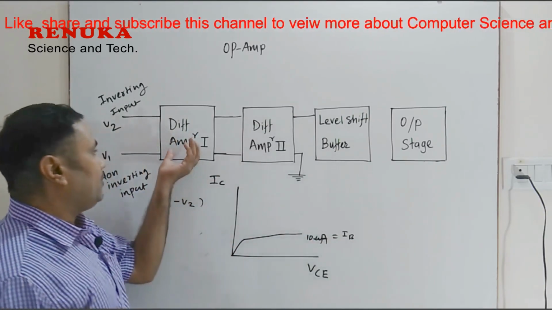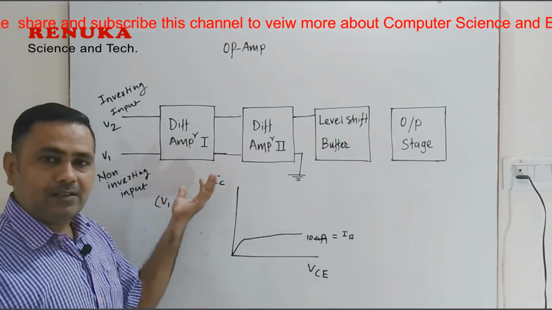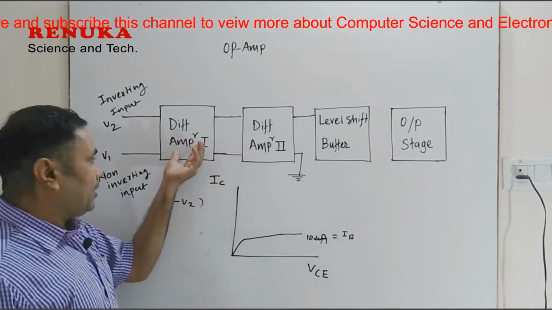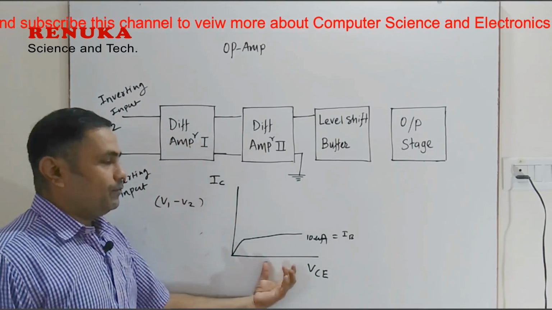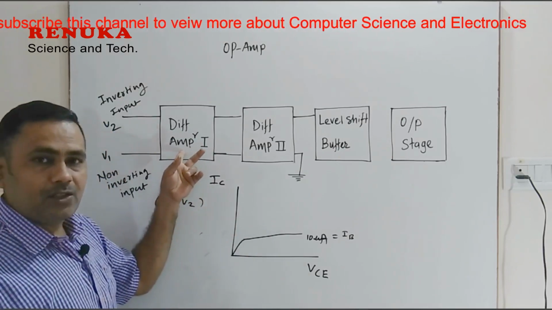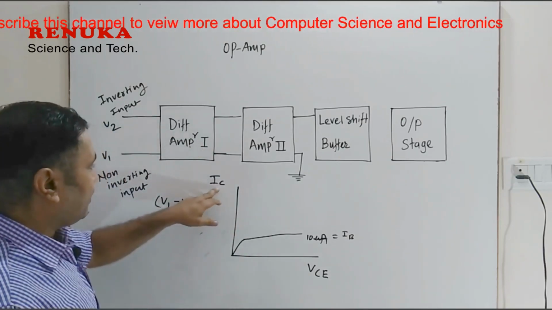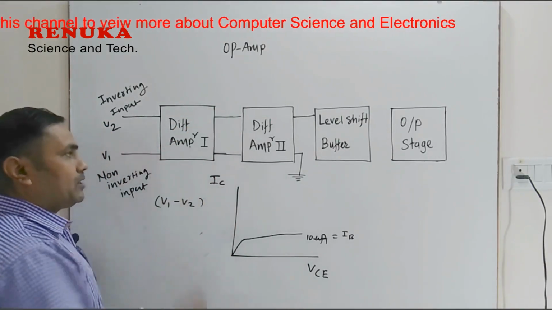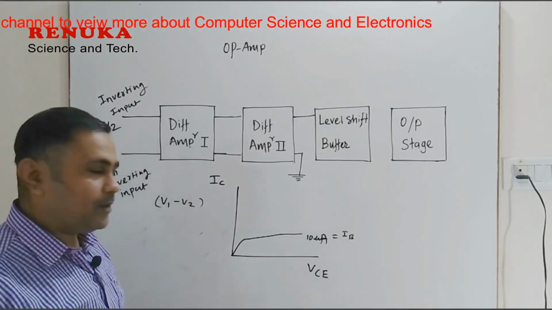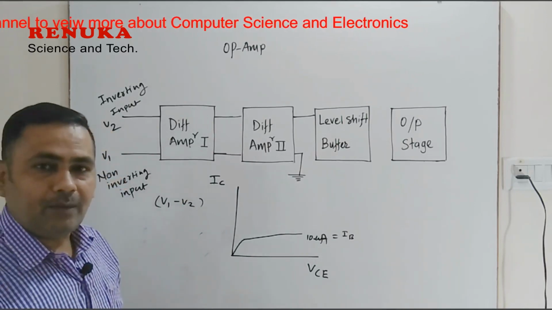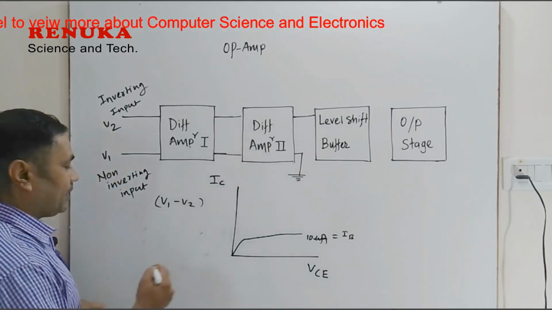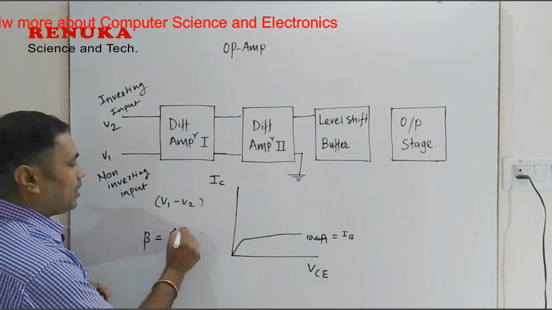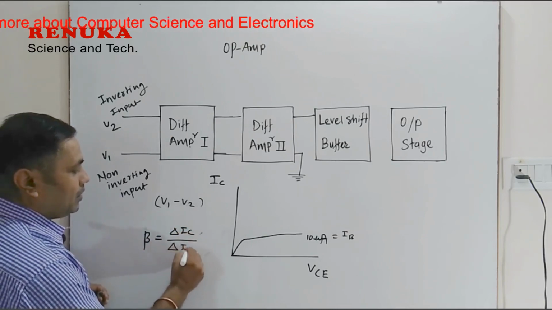The differential amplifier also uses transistors, and they are also working in the common emitter configuration. If common emitter configuration is there, the same graph will be achieved at the inputs of this differential amplifier. Now this is the collector current which we are getting at the output. The transistors used in the differential amplifier have a current amplification factor, and in common emitter it is denoted by beta, and it is nothing but the change in the output current to the change in the input current.